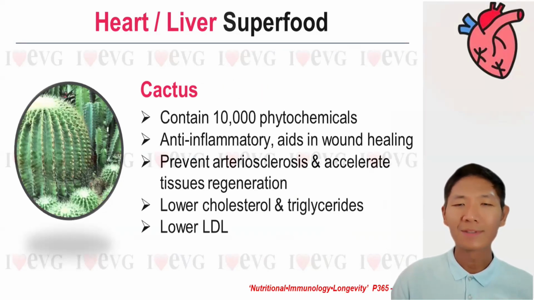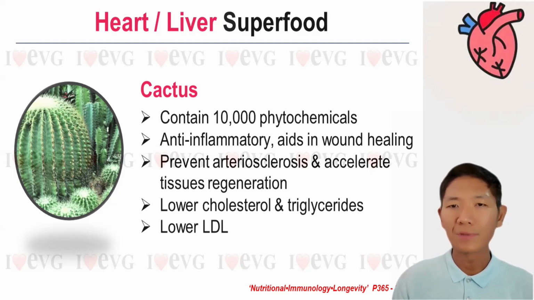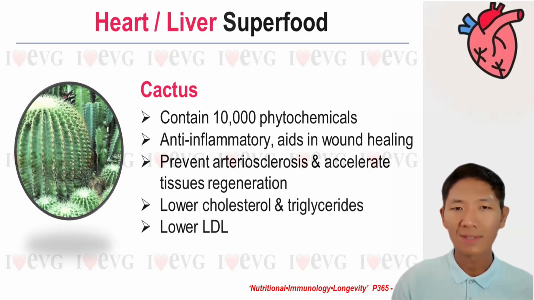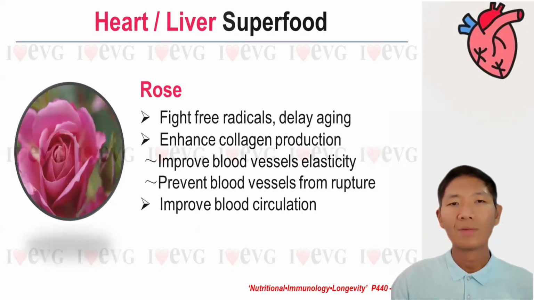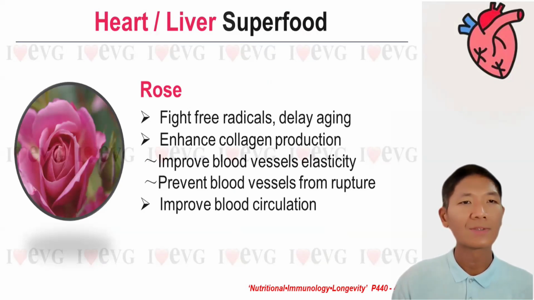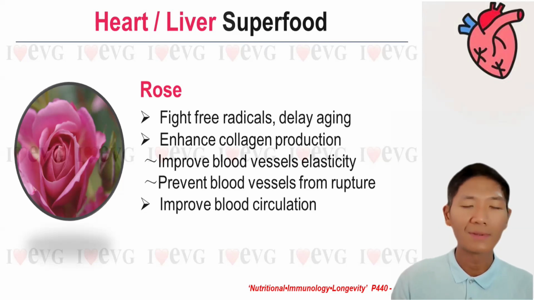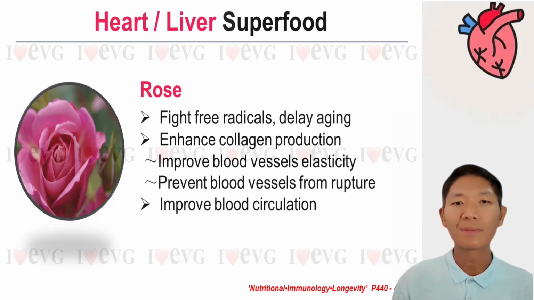Another fruit superfood that is my favorite is cactus, which is the king of plants that has excellent nutritional value. It contains more than 10,000 types of phytochemicals. It helps as an anti-inflammatory and helps in wound healing, prevents arteriosclerosis, and accelerates tissue regeneration. It also helps to lower cholesterol and triglycerides, reduce the LDL in the body and promote cardiovascular health. Rose helps to fight free radicals, delay aging, enhance collagen production to improve elasticity and prevent the rupture of blood vessels. It also helps to improve blood circulation.